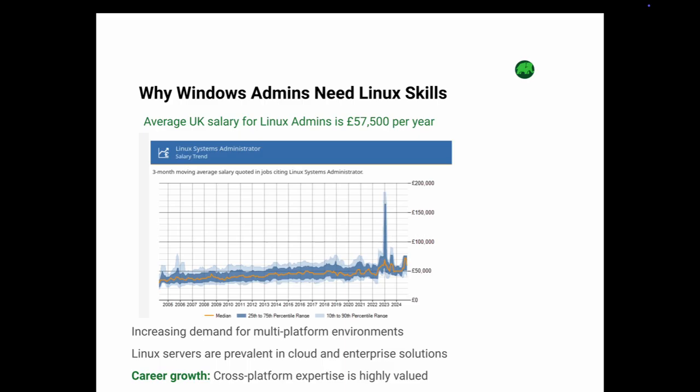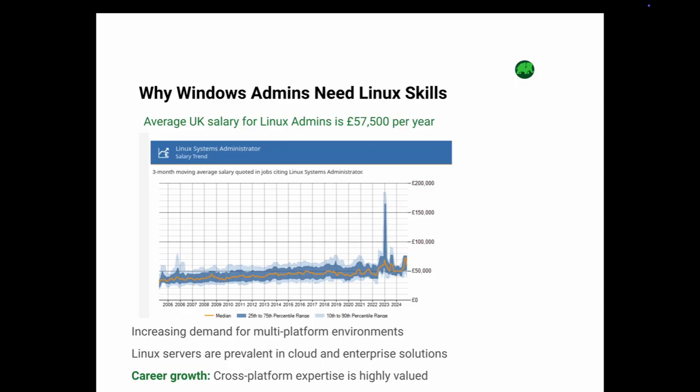Expanding your skill set to include Linux doesn't just boost your salary. It supercharges your career. Cross-platform expertise is highly valued, opening doors to roles like DevOps engineer, cloud specialist, and more. The future of IT is multi-platform. By mastering Linux, you are not just keeping up, you are staying ahead. So, what are you waiting for?